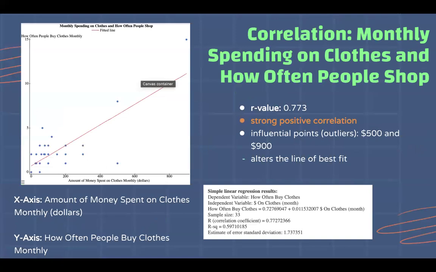So for my correlation segment of the project, I decided to use the two questions, how much people spend on clothes monthly and how often they shop monthly. On the x-axis, I have how much money people spend on clothes monthly, and on the y-axis, I have how often people buy clothes monthly.